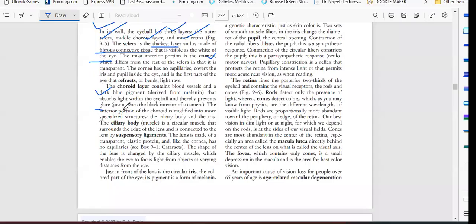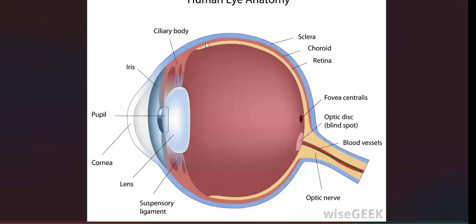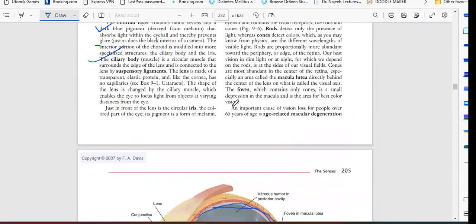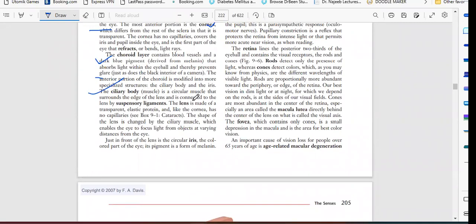The choroid has the ciliary body. The ciliary body is nothing but a circular muscle, and whatever blood vessels are present in the eyes are present in the choroid. You have to remember this. Capillaries are present in the choroid. The ciliary body is a circular muscle that surrounds the edge of the lens and is connected to the lens by suspensory ligaments.